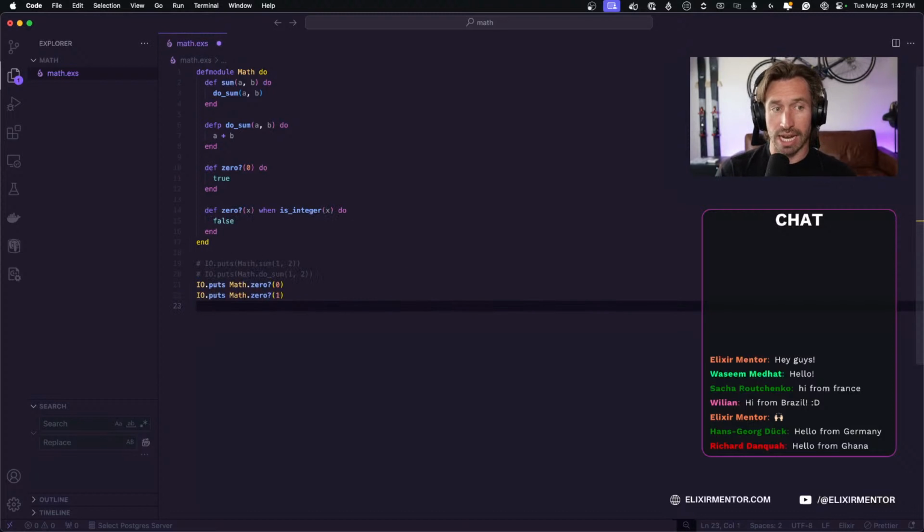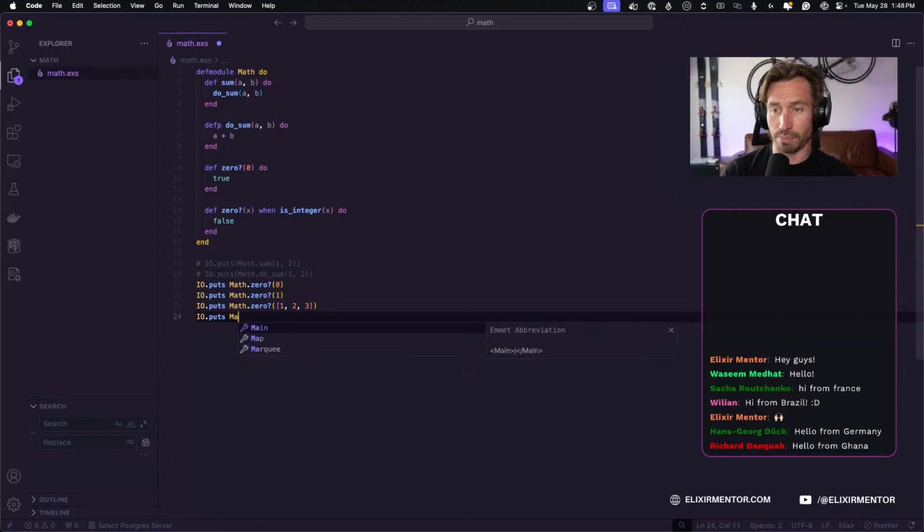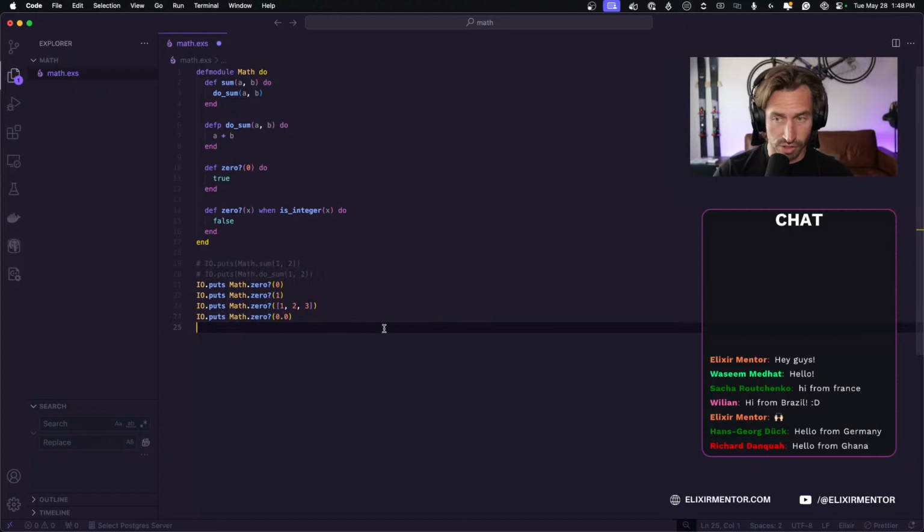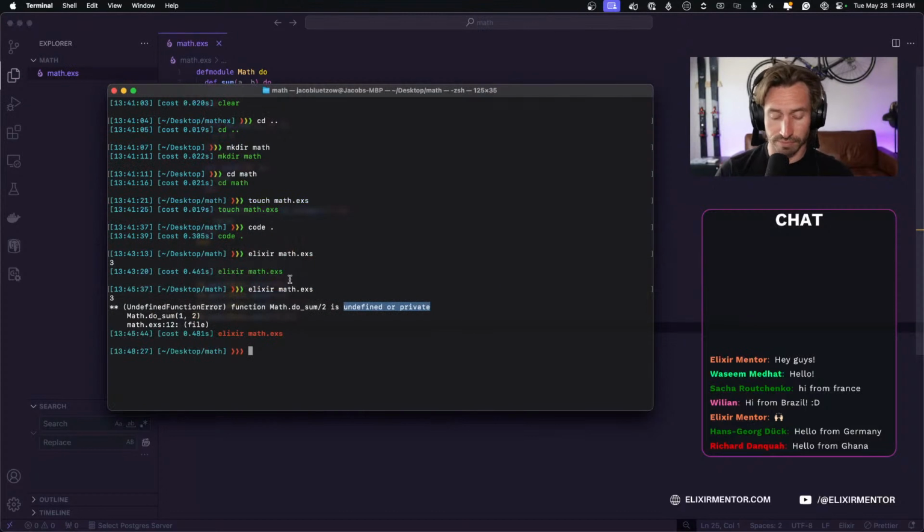And then if we try to do something that isn't an integer, IO puts math.zero?, and I don't know, in their example they pass in a list, so obviously that's not an integer, so our guard should catch that. And then they also have IO puts math.zero? and they pass in a float, or 0.0, and since that's not an integer, we should also get a function clause error.